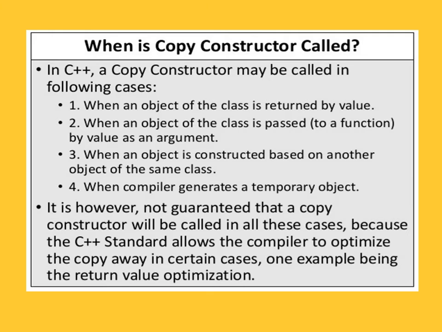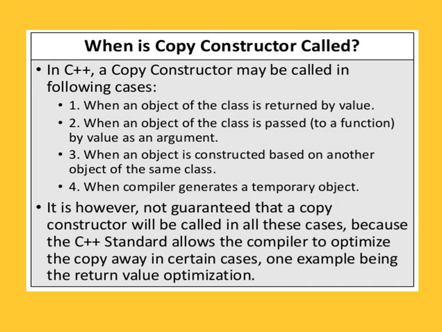Now we will see when a copy constructor is called. In C++, a copy constructor may be called in the following cases. First, when an object of the class is returned by value. Second, when an object of the class is passed to a function by value as an argument. Third, when an object is constructed based on another object of the same class. And fourth, when the compiler generates a temporary object. So in these situations it is called.